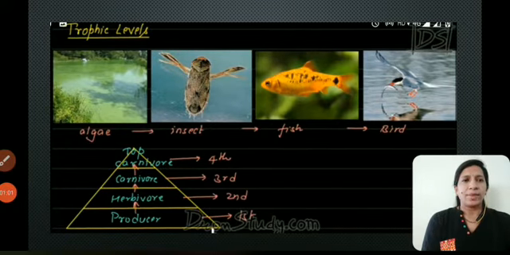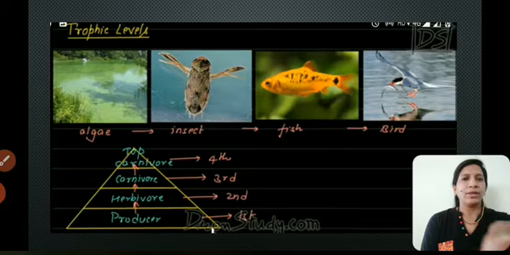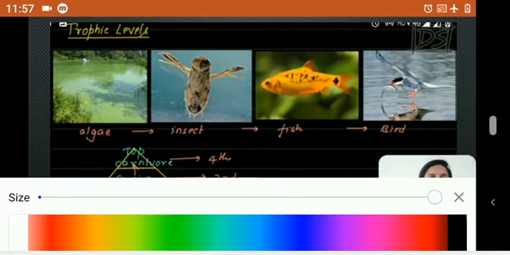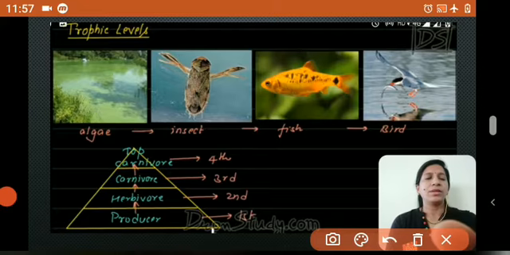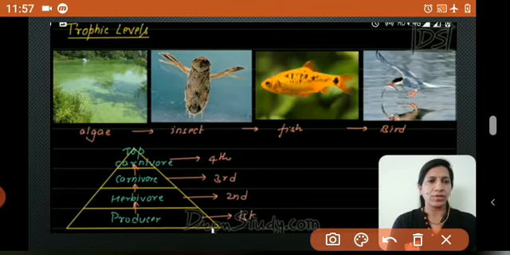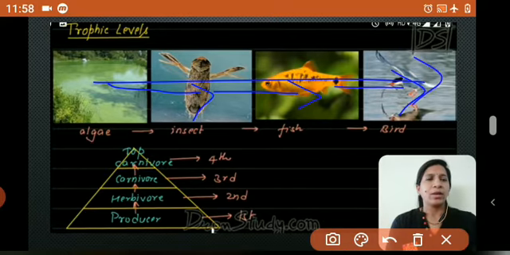In this slide, as you can see, these are all the trophic levels, right? One by one, from one trophic level to another trophic level. So what are trophic levels actually? We have already gone through the food chain: from producer to primary consumer, then to secondary consumer and top consumer. This is called a food chain. The system of interrelationship and interconnection of all the food chains together is called a food web.